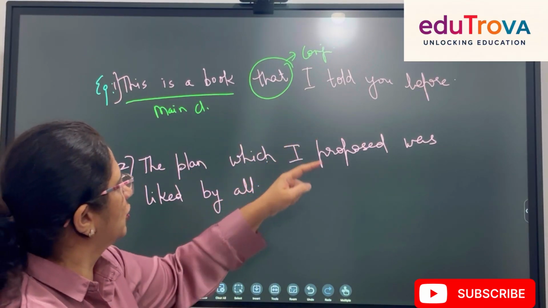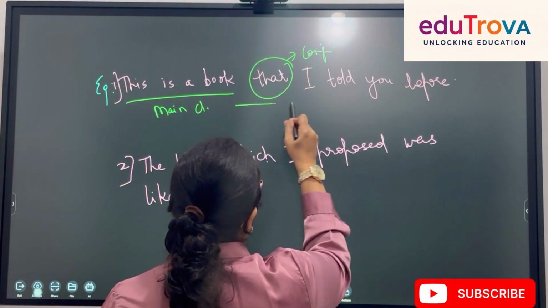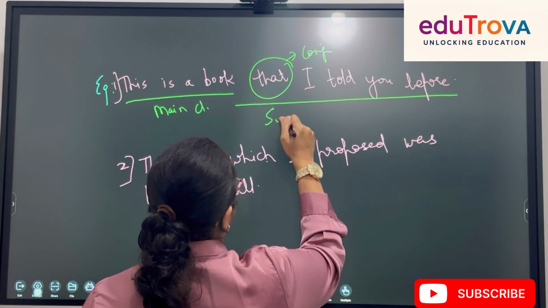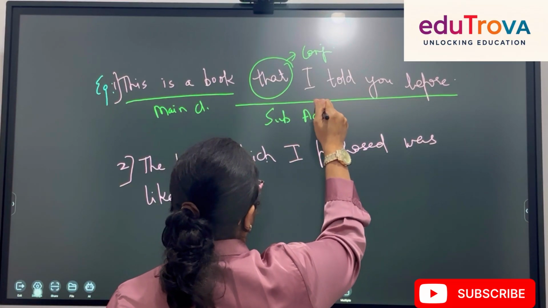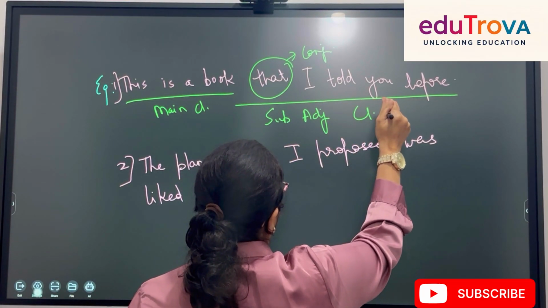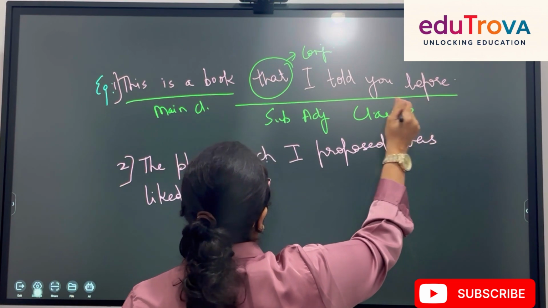So that I told you, my subordinate adjective clause, I'm writing in a short form, will begin with the conjunction that.